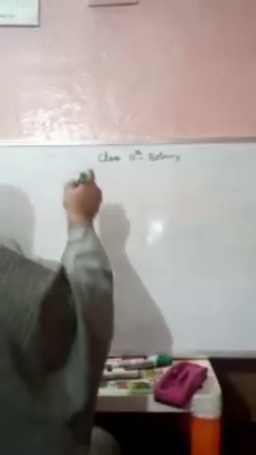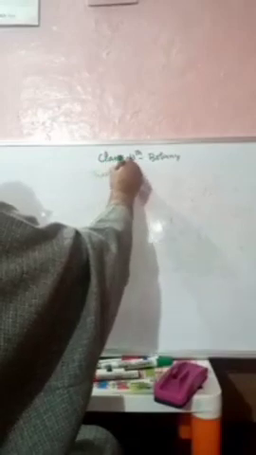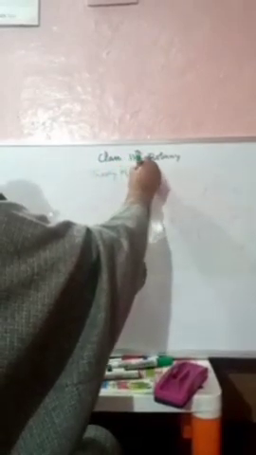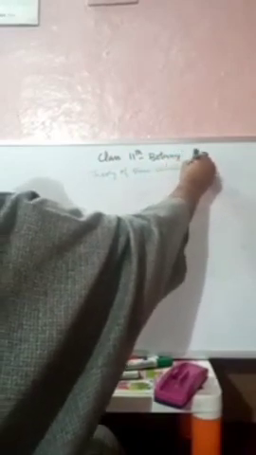Now, we have one more theory, that theory is called the theory of three cardinal points, and it was given by Sachs.